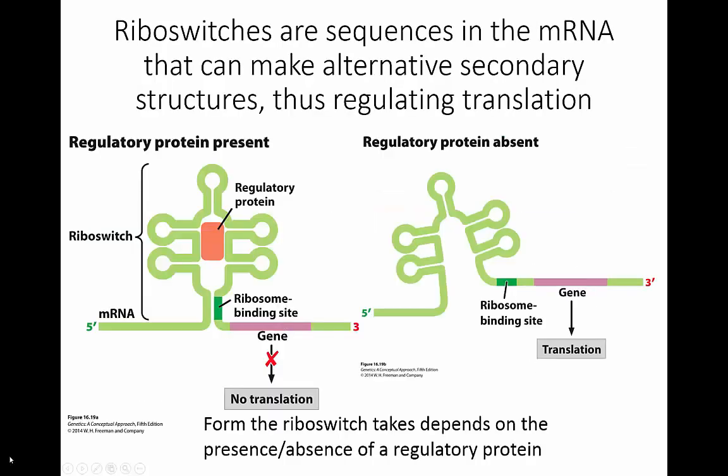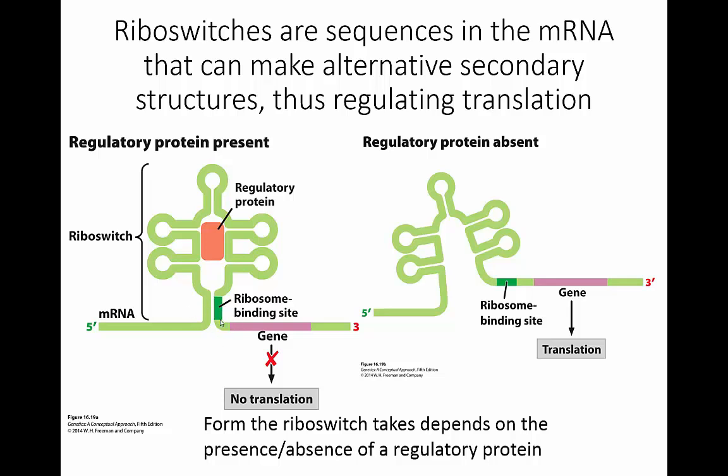Riboswitches are another kind of regulation of RNA. So this is actually done by a regulatory protein. This protein will bind to a messenger RNA and make that messenger RNA form into a particular secondary structure. When the structure is present, the ribosome binding site is actually hidden.